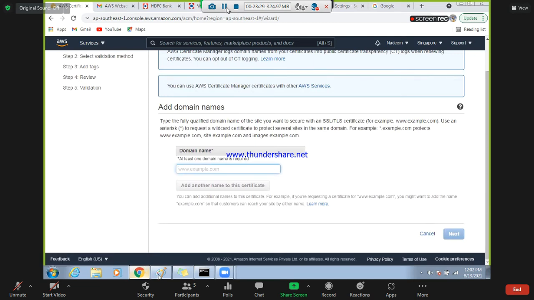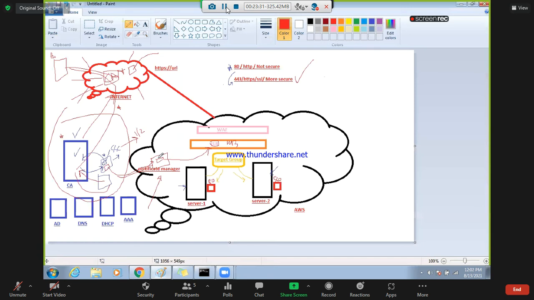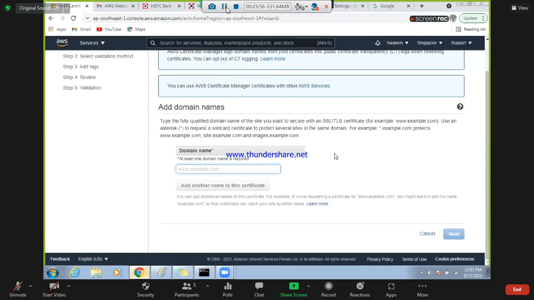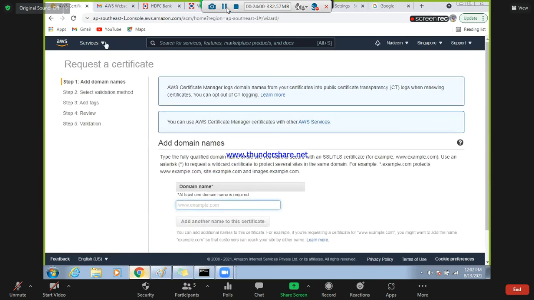But in real time, what will happen, if you want to host this server on port 443, you just need to ask the server team, please provide the certificate. So they will do this procedure, they will provide you one certificate. That certificate you just need to import here. Finish, your job is done here. Now the next thing is, you need to create the load balancer, and you need to create the load balancer on port 443.